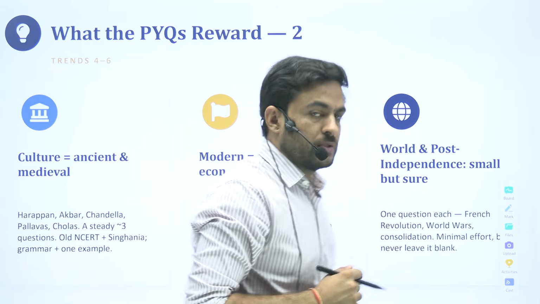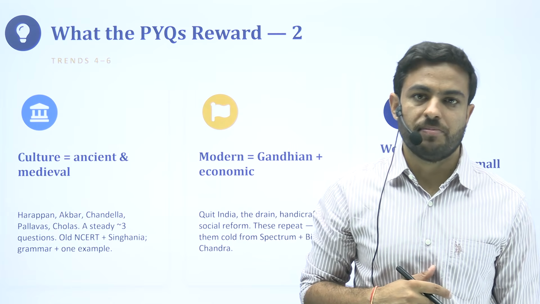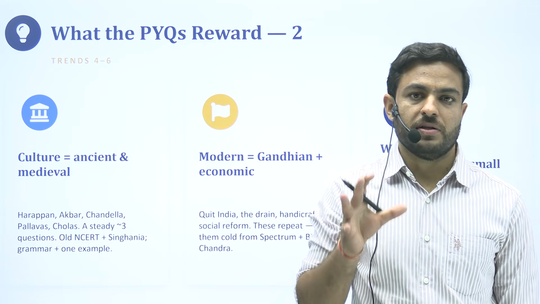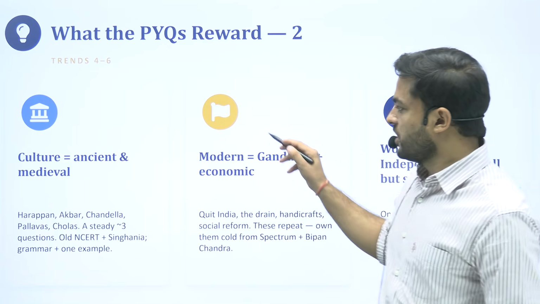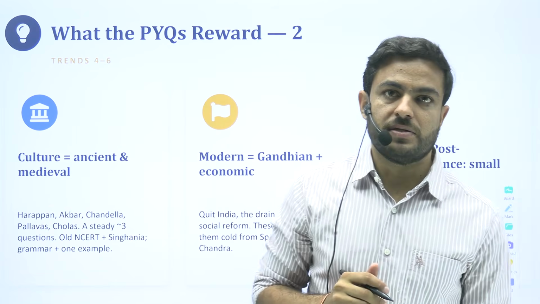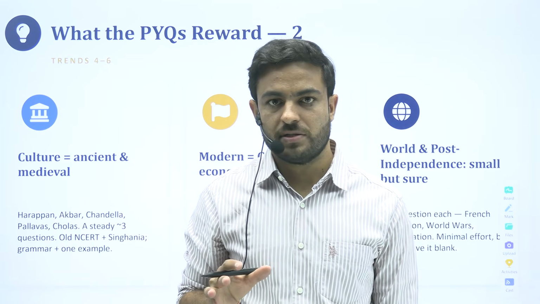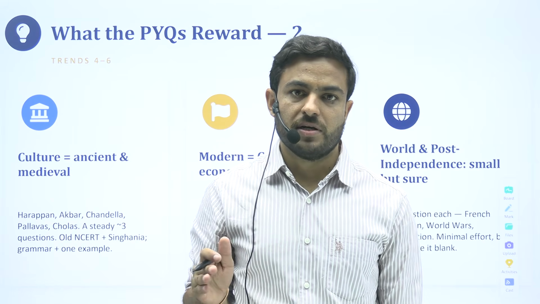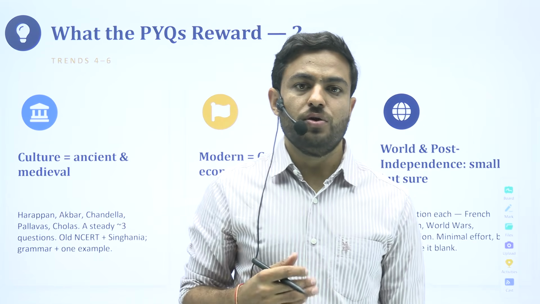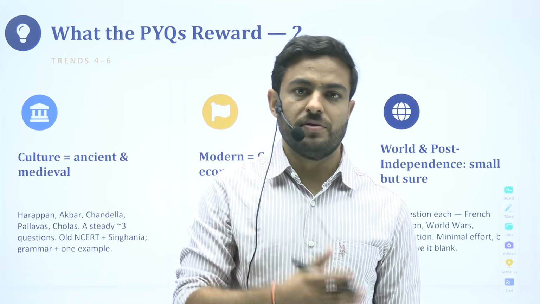Now coming to the next section, which talks about the history section, which becomes a bit challenging. I'm of a strong opinion that it makes a big difference with respect to the score and the efforts we put into general studies paper 1. History is one area where students commit most of the mistakes. Given the vastness of the subject, when we start our general studies paper 1 preparation, we tend to put in efforts to a great extent, which doesn't reward us.